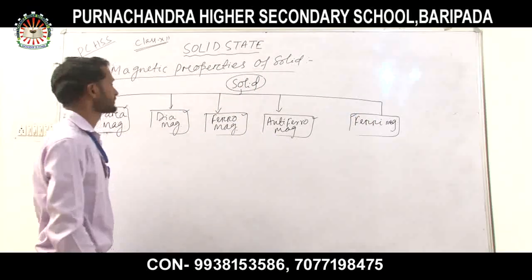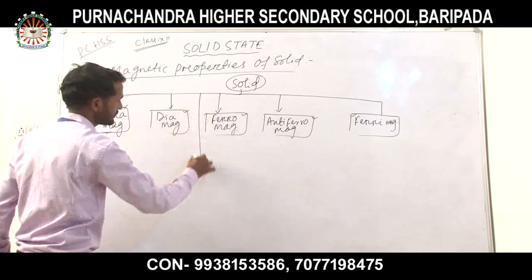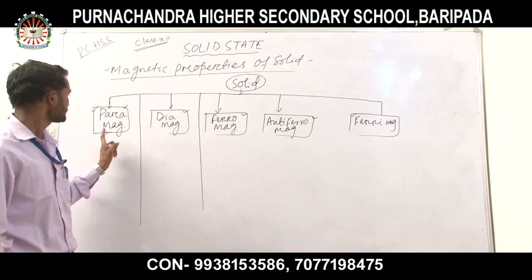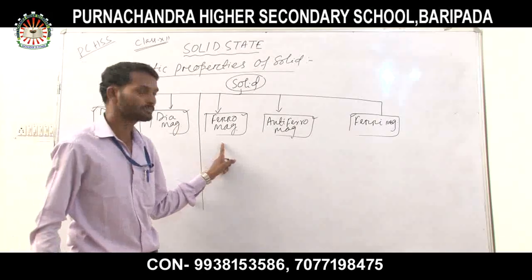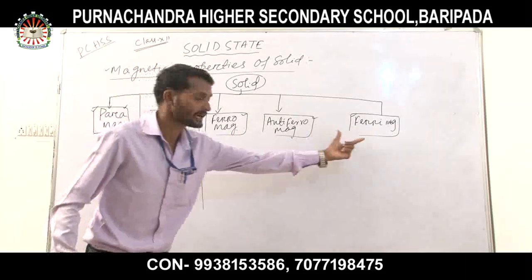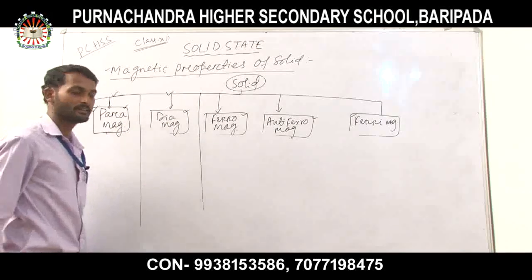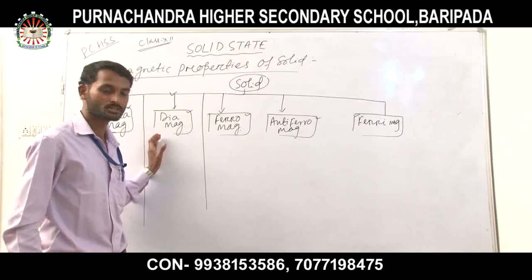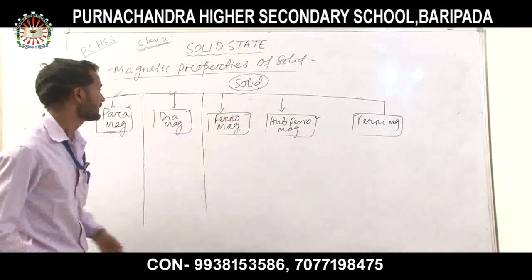ferrimagnetic substance. On the basis of unpaired electrons, there are 2 types of magnetic properties of solids, that is paramagnetic and diamagnetic. But on the basis of the dipole, there are 3 types, that is ferromagnetic, antiferromagnetic and ferrimagnetic. The first 2 have already been read in class 11. So we are going to discuss first paramagnetic, diamagnetic, then the others.